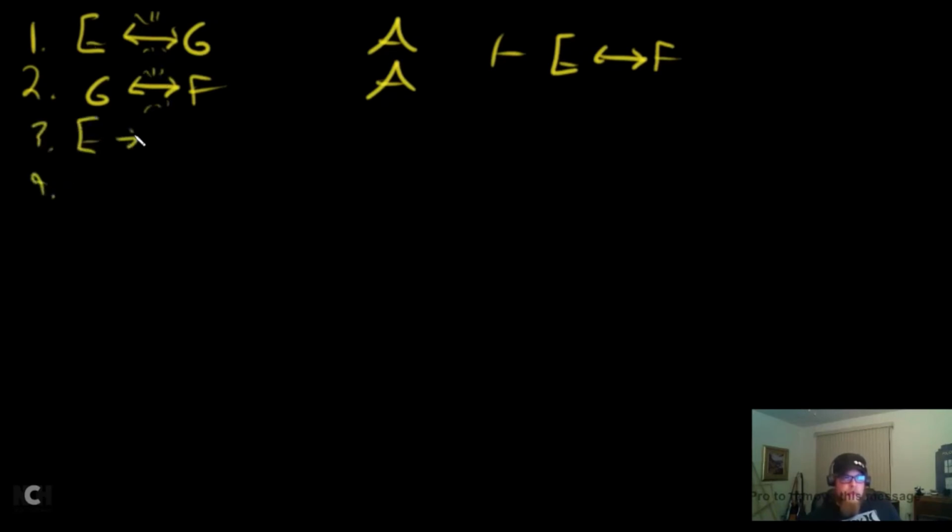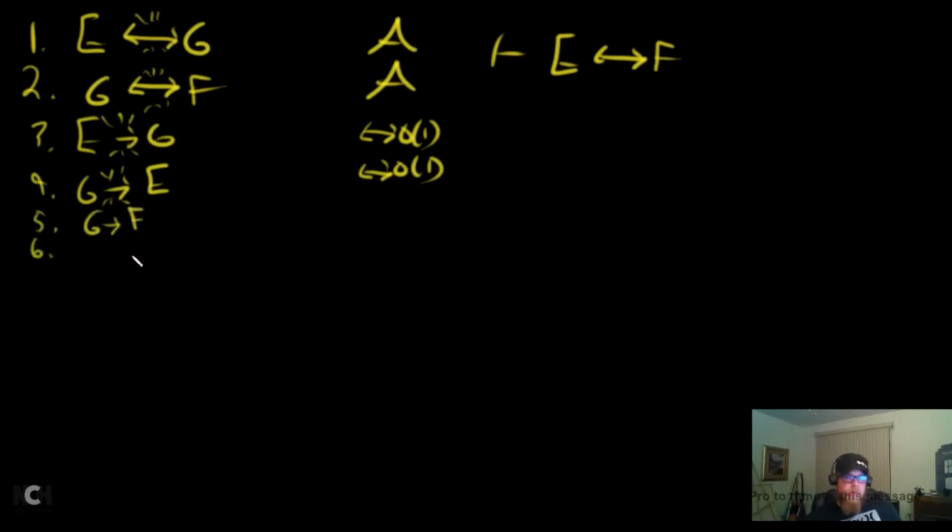That gets us E arrow G and G arrow E. That's double arrow out on line 1 for both. Do we arrow out now? Nope. So let's go ahead and break down the second one. Line 5, line 6, we get G arrow F and F arrow G. Double arrow out on line 2 for both. Can we do some arrow outs? No. Modus tollens? No.